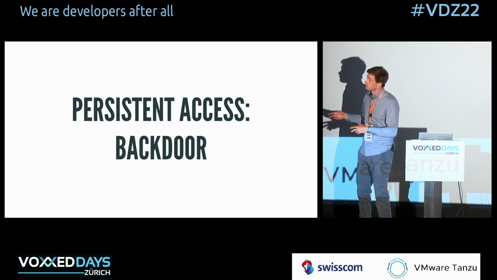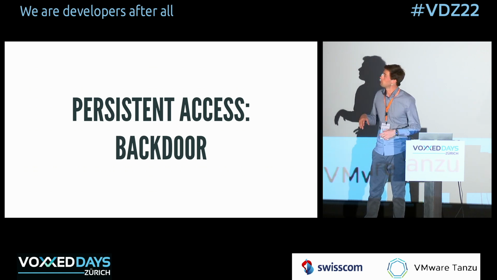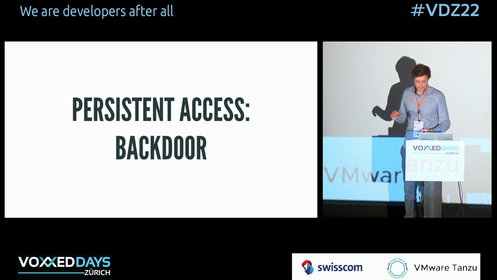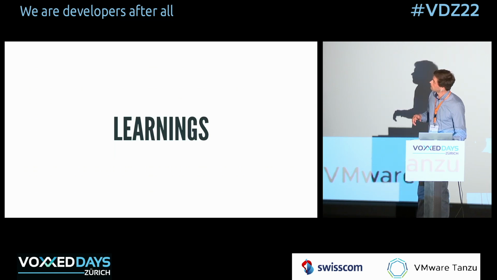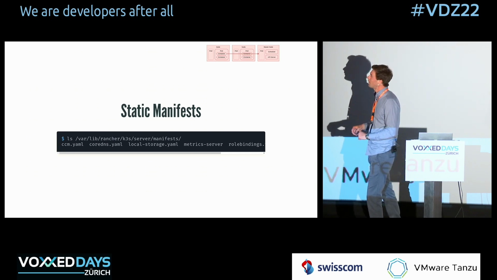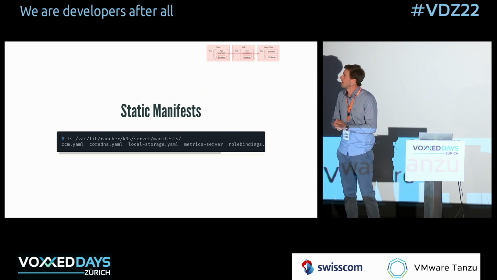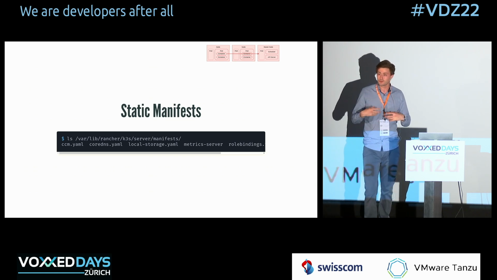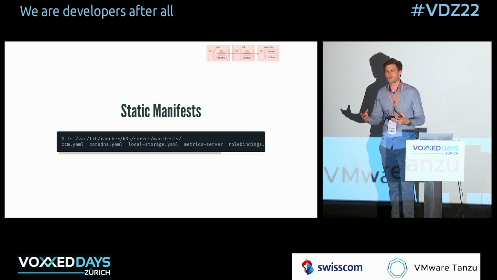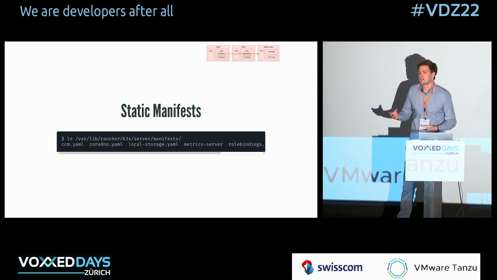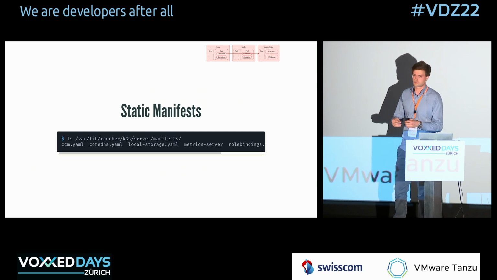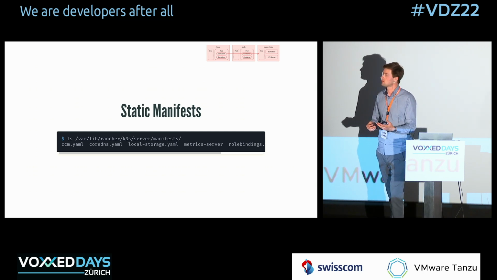Now, I actually removed those slides because I thought I would not be in time on how you could create such a backdoor, but I might move forward really quickly on how to do this, because I still have time. And essentially, one cool thing that K3s provides is called static manifests. Many people don't know about those, but essentially what they are is K3s manages some resources to ensure that its Kubernetes distribution works the way it's intended to.